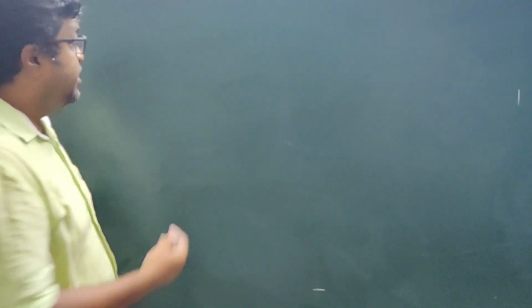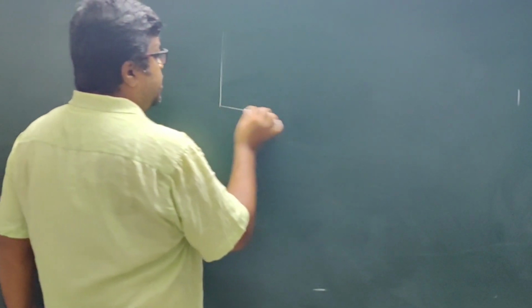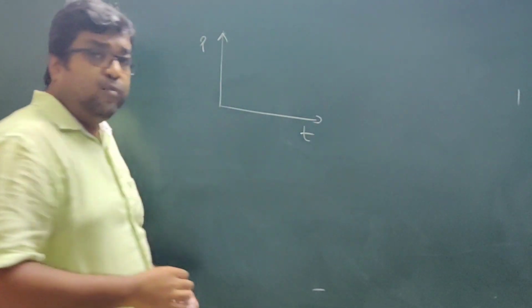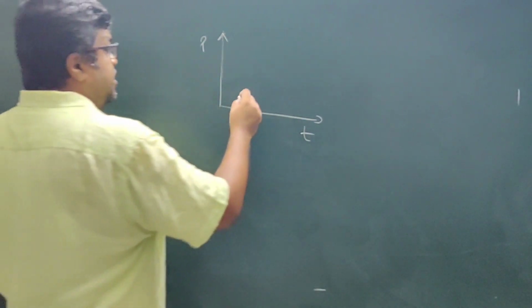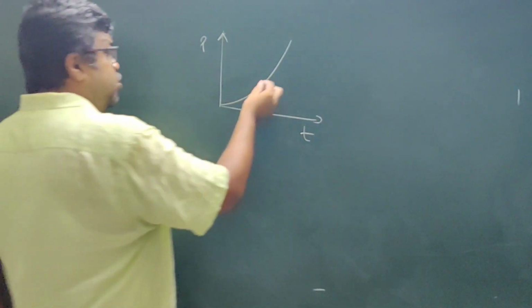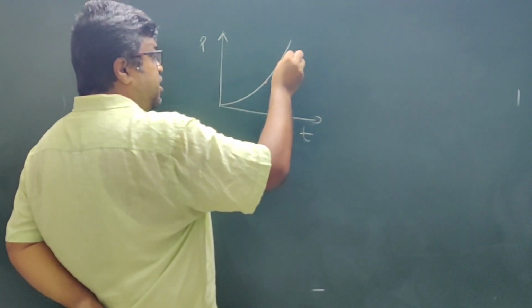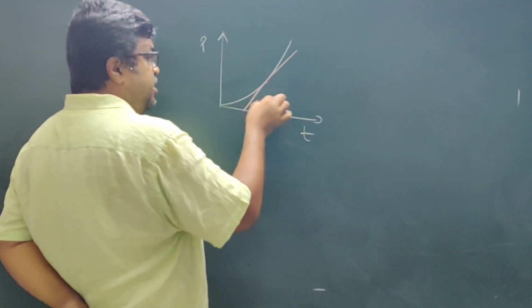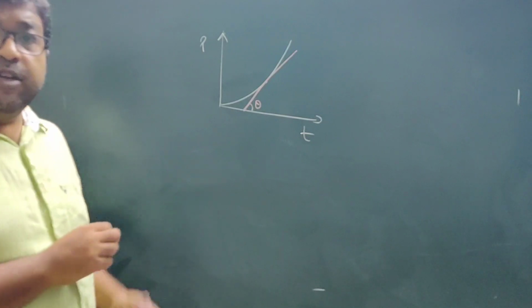Now let us check a few graph based concepts. Suppose you have a graph between momentum and time, and suppose the graph is like this. Now if you find the slope at a particular point, then you have to draw a tangent. So this theta, tan theta will give you the slope at this particular point.